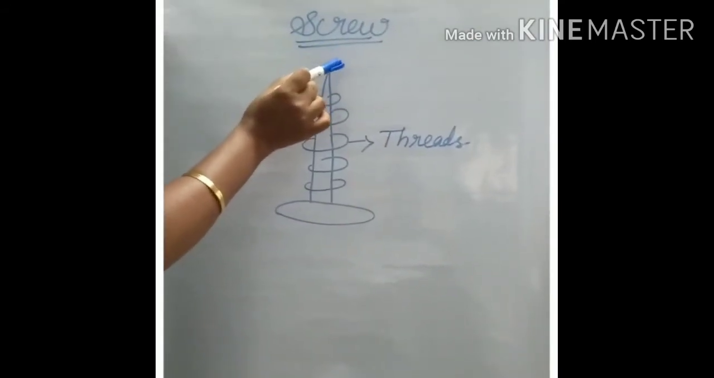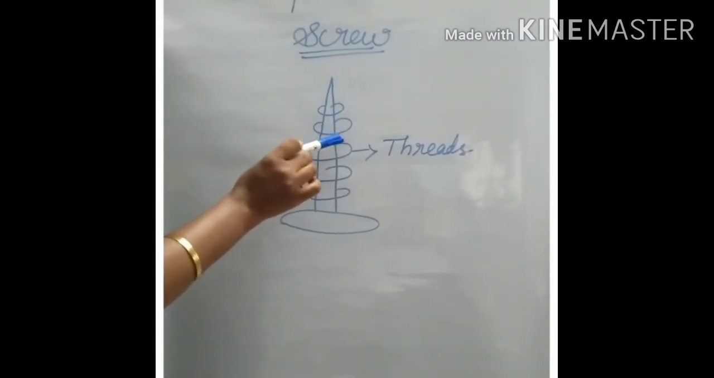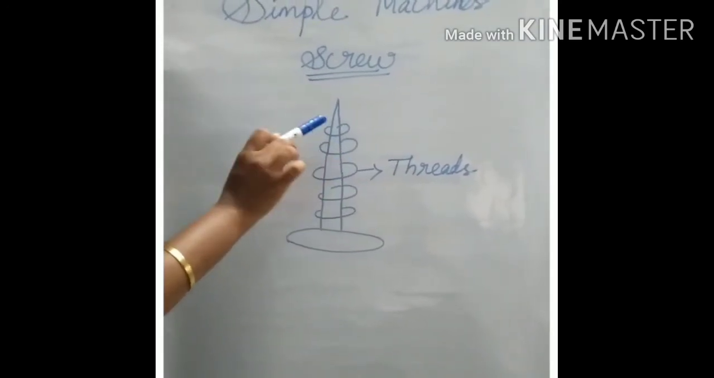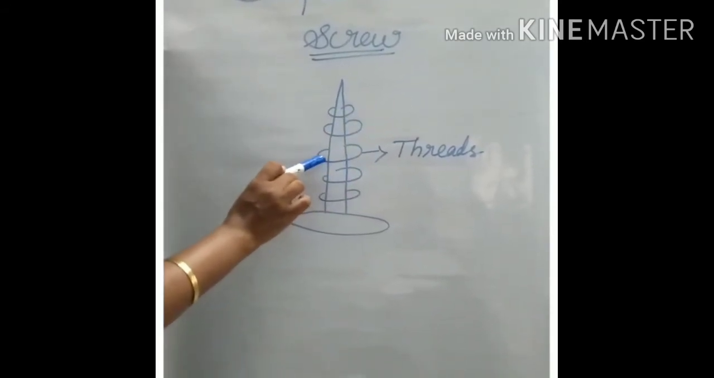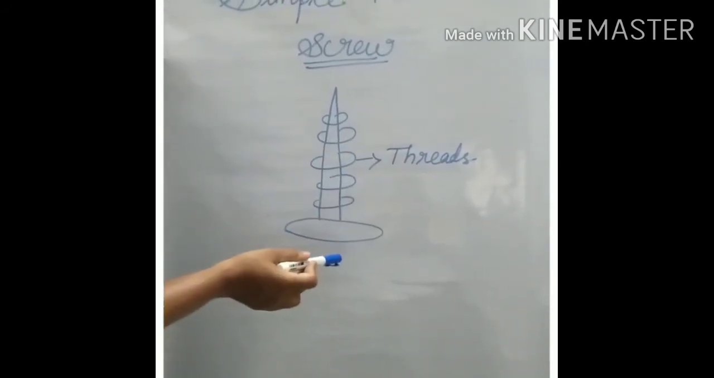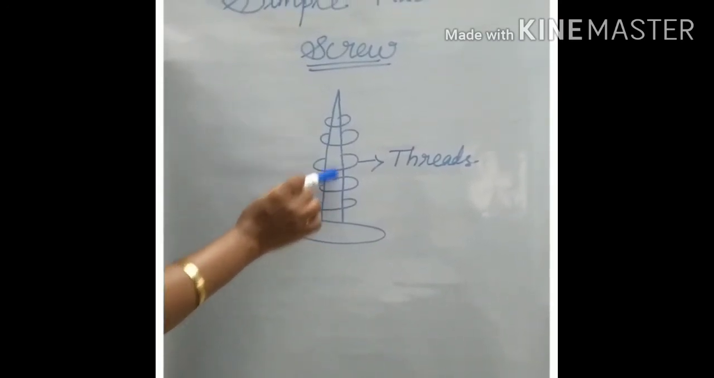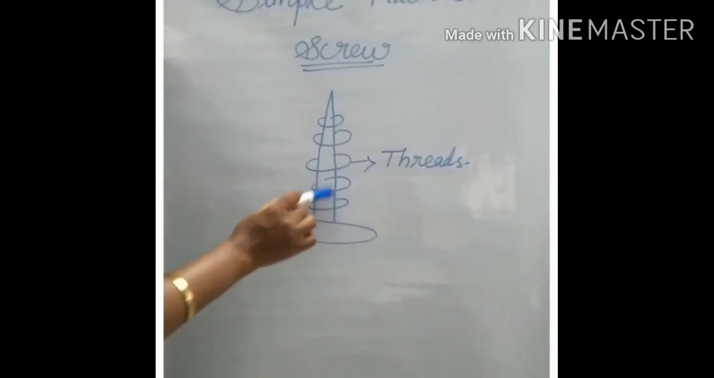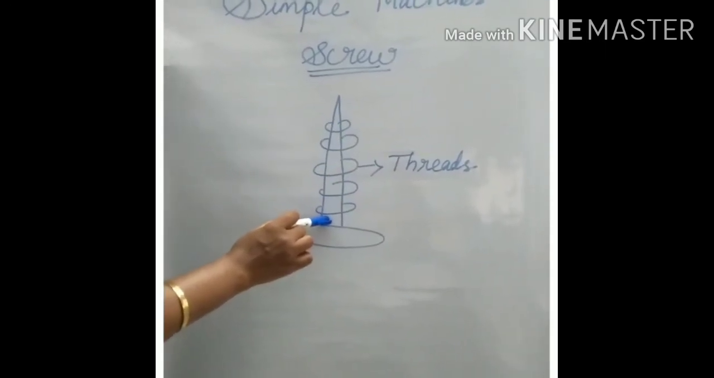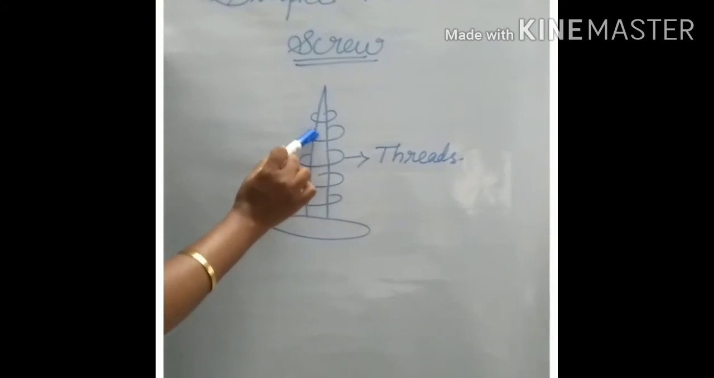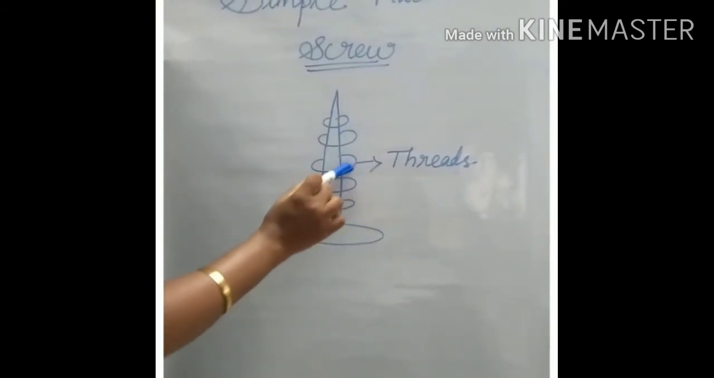Next, the example of the screw. The screw is one of the most commonly used mechanical devices in the world. It is a machine that converts rotational motion into linear motion. A screw is a long thin metal rod with a thread spiraling along its length.